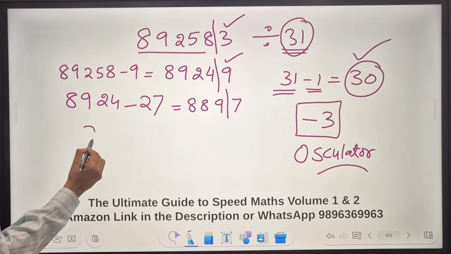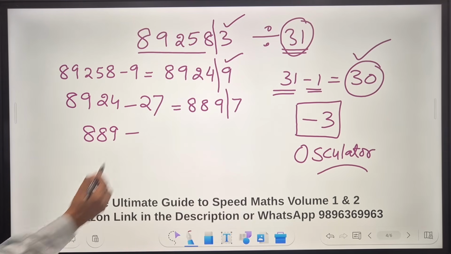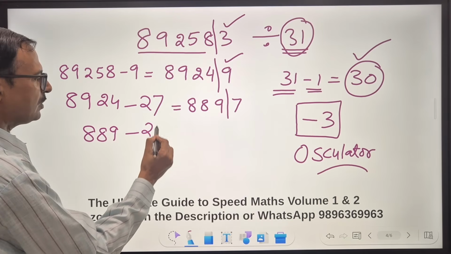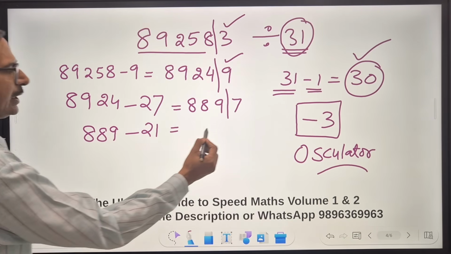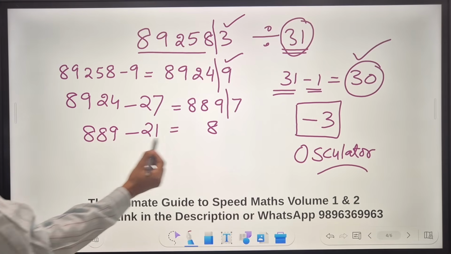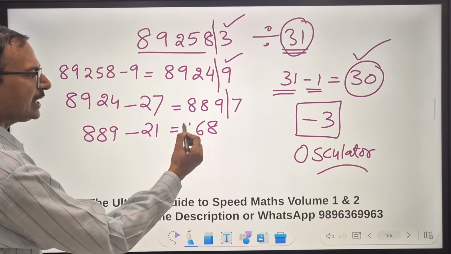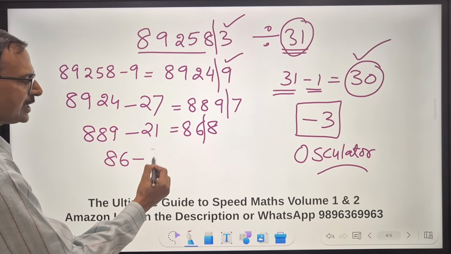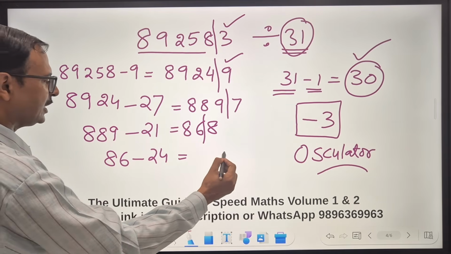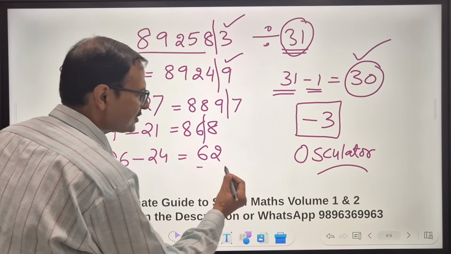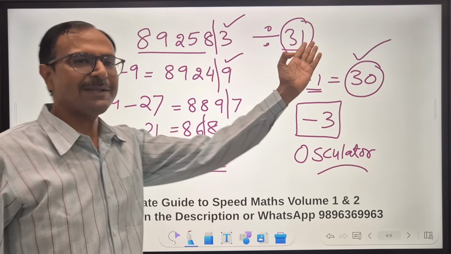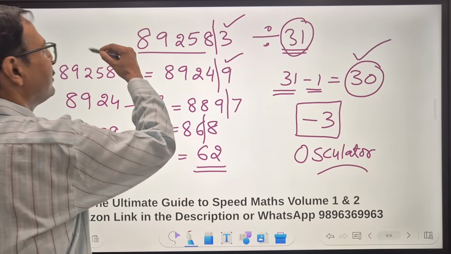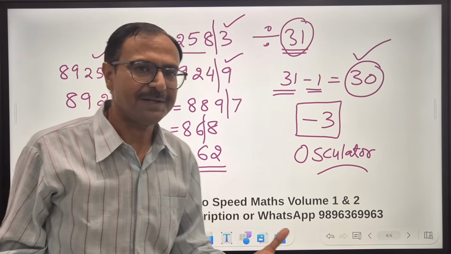Another time, 889 minus 3 times 7, 21, and that gives you 868. Finally one more time, 86 minus 3 times 8, 24, and we get 62, and 62 obviously is divisible by 31, right? The double of 31 is 62, and therefore the number is divisible by 31.